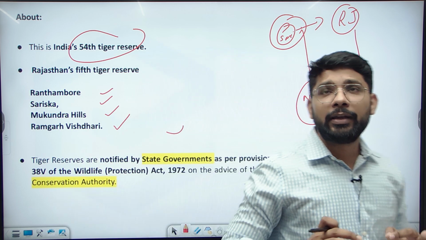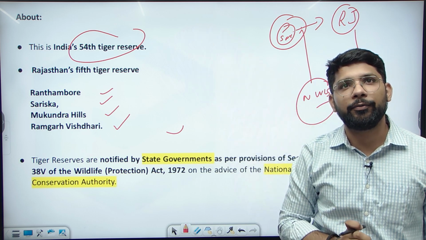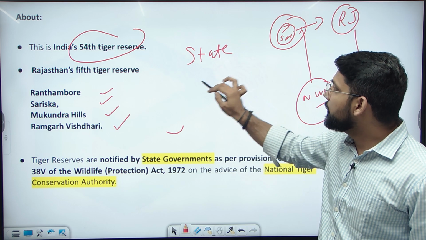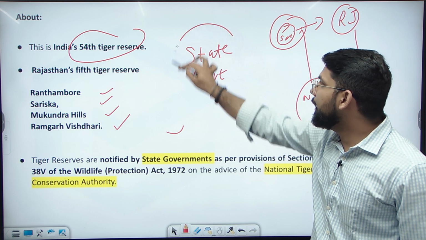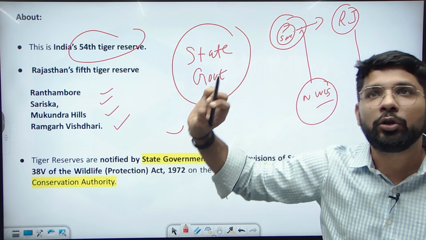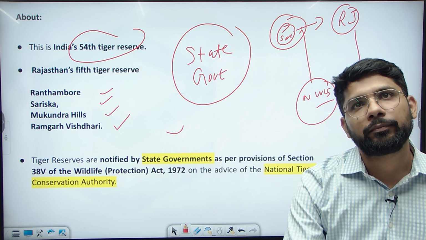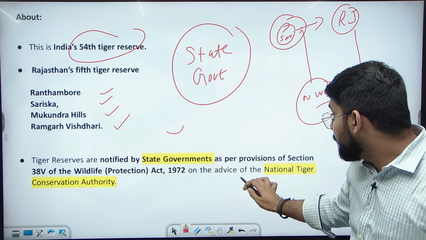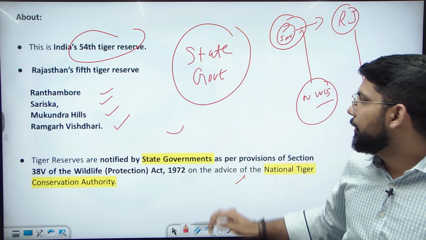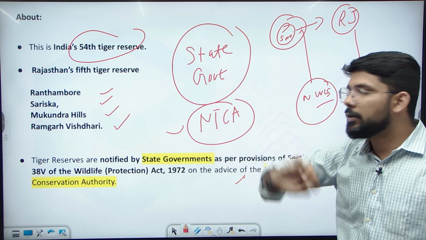So let's see, there are a total of 54 tiger reserves in the country and Rajasthan has 5. The tiger reserves are notified by the state governments. This is important information. But on the advice of the National Tiger Conservation Authority, the NTCA, the state government notifies the tiger reserve.